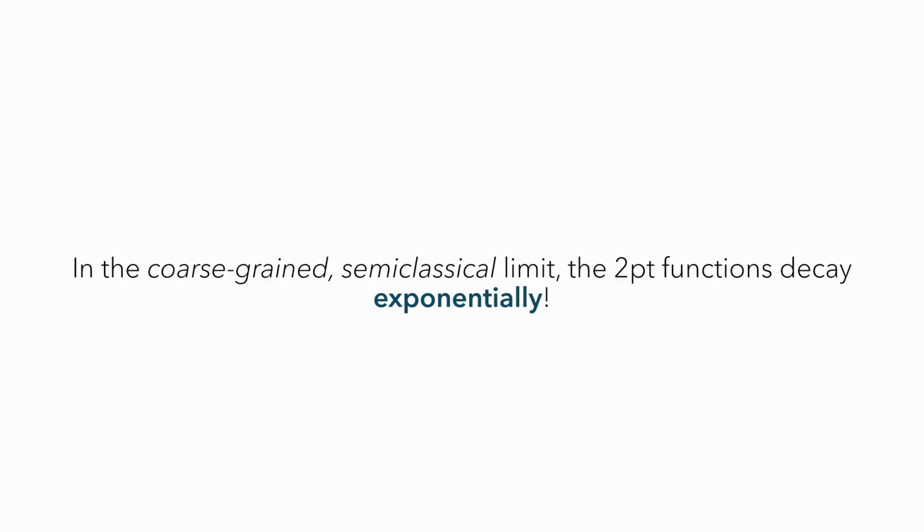At late times, these functions oscillate erratically around a constant. However, something peculiar happens when we take a coarse-grained semi-classical limit. These functions exhibit indefinite exponential decay. And it turns out that this exponential decay is intimately tied to the existence of black holes and black hole horizons in the bulk description.